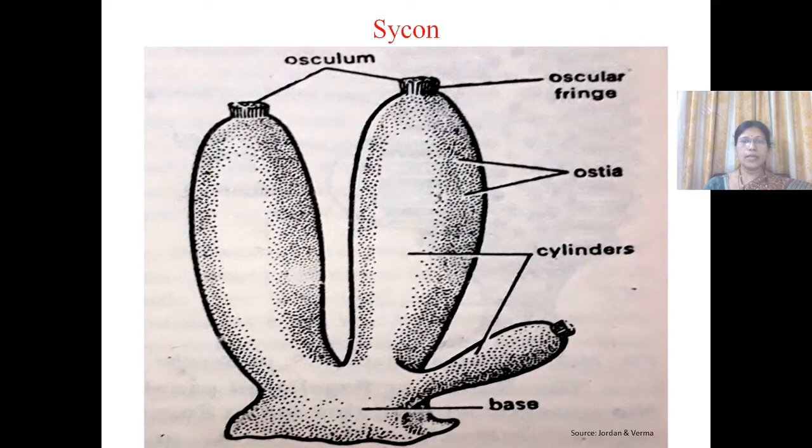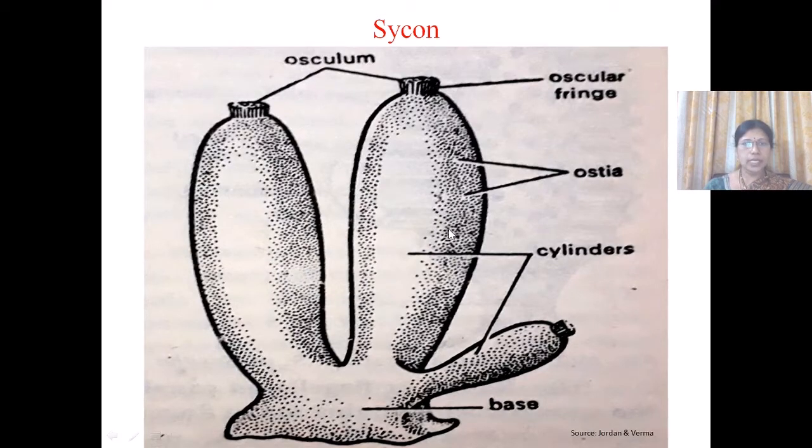They are diploblastic animals. They consist of outer ectoderm and inner endoderm. In between these two layers is mesenchyme, which consists of amoebocytes and spicules. The body of sponge consists of numerous tiny pores on its surface. They are called ostia. The water from the surroundings enters into the body of the sponge through these ostia.